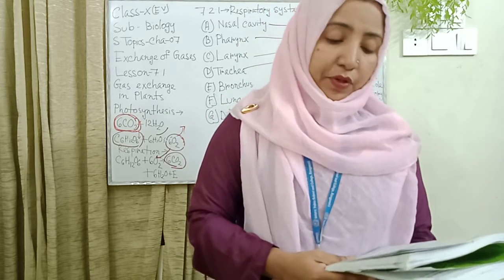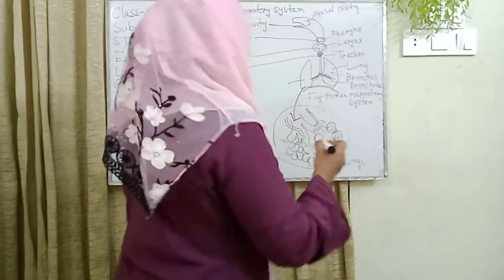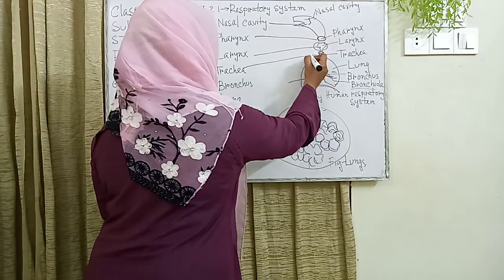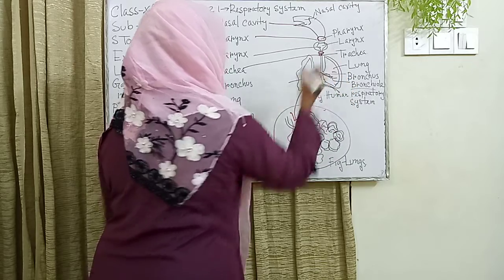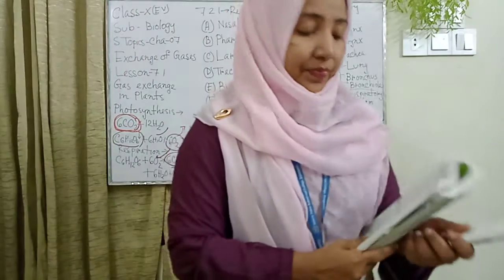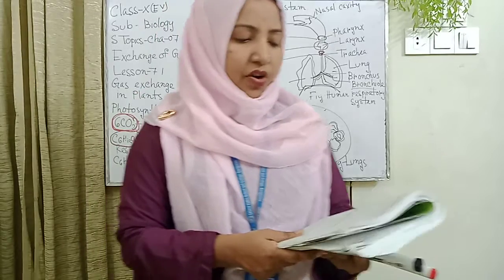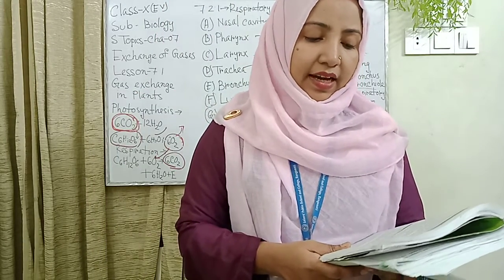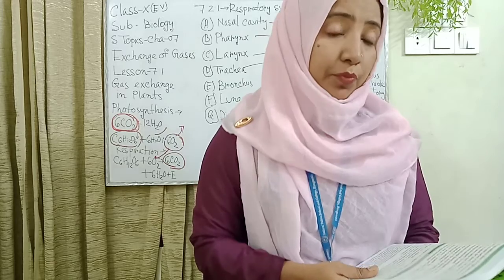The space between the two layers contains a fluid. I just draw this structure. The pleura has two parts, and it protects the lungs from friction as the lungs rub against the thorax during breathing movement.